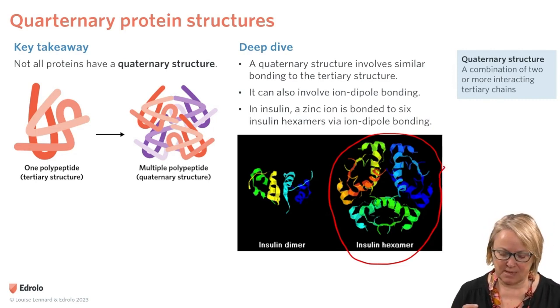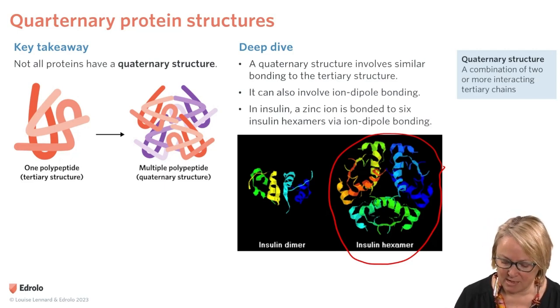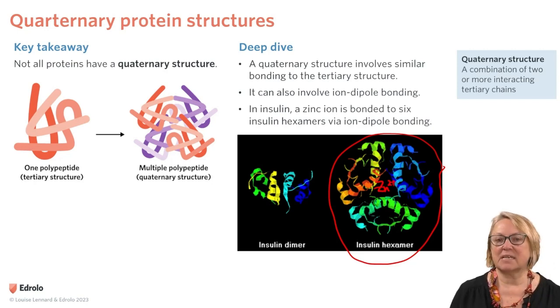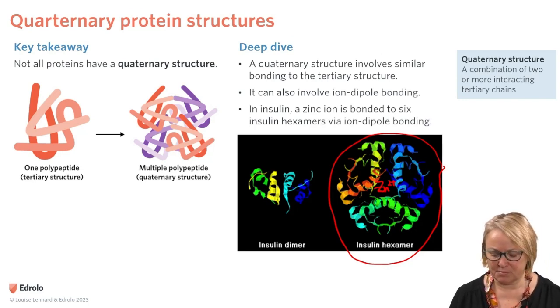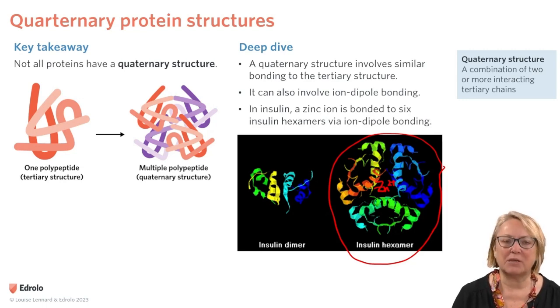That's 6 insulin units that are held together with a zinc ion in the middle and has similar bonding to the tertiary structure. So disulfide bridges, ionic bonds, hydrogen bonds, dispersion forces. In this case, it's also an ion-dipole bond with the zinc ion held at the centre of the 6 strands. But not all proteins have a quaternary structure.